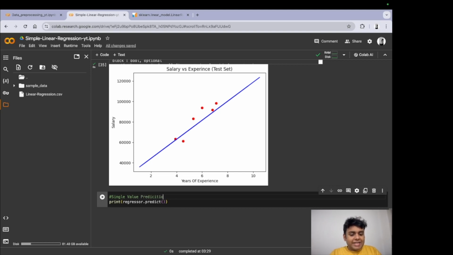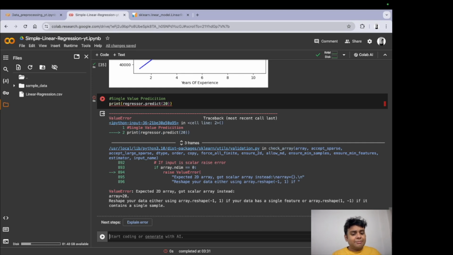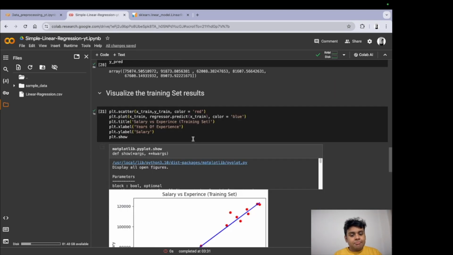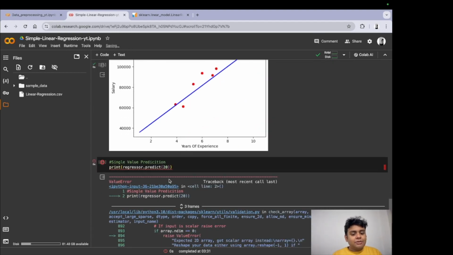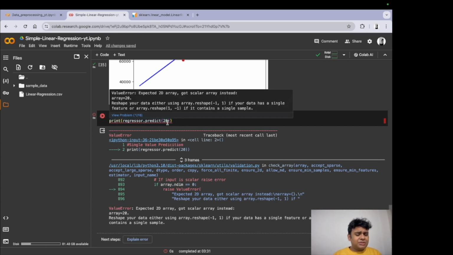So if we want to predict a single value for the salary, then how do we do that? Because I want to do the prediction for 20 years of experience. So if I were to just write 20 and just give it, this would give me an error because it is expecting a 2D array. So if you look at this, all of this is an array. And if you look at it, I'll tell you why. This is not a 2D array, because what we are giving is just a number. So this is not good.